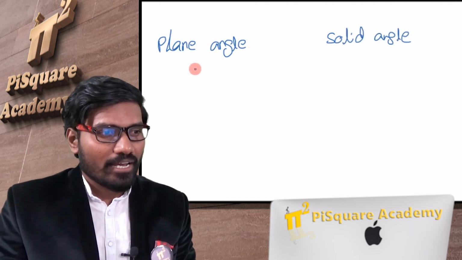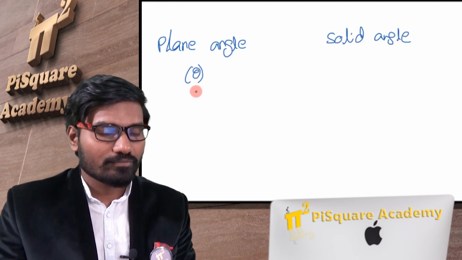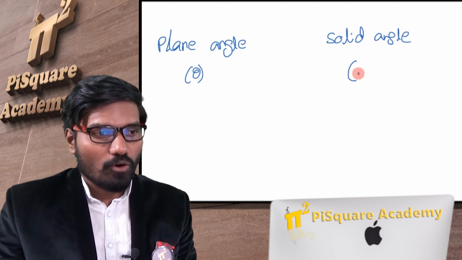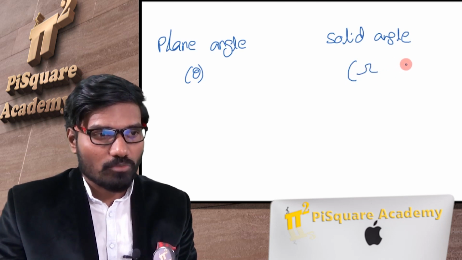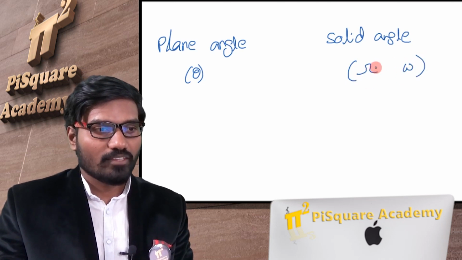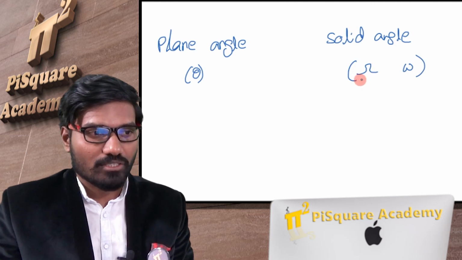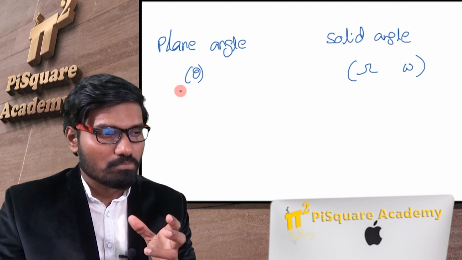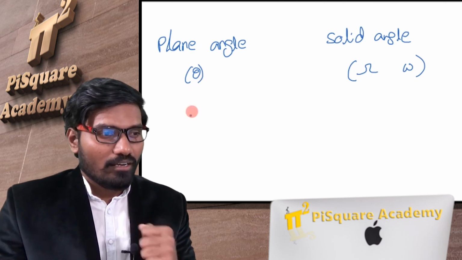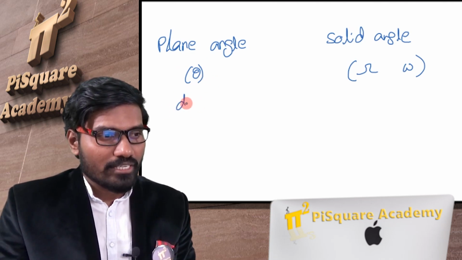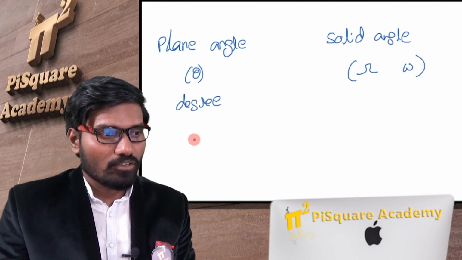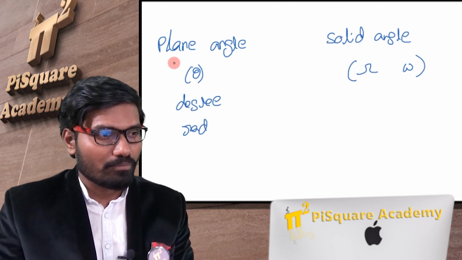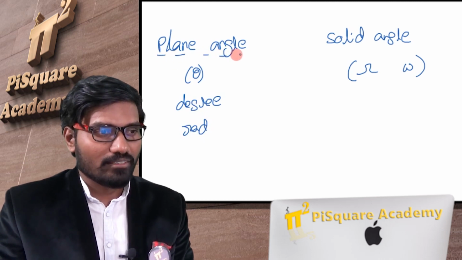Plane angle we represent with theta, and solid angle we represent with omega, maybe capital omega or small omega. You are already aware of this plane angle theta. Theta can be represented in terms of degrees or mostly radians. Degrees or radians are the most common ways we represent the plane angle.